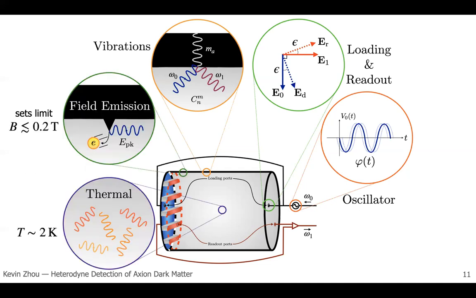In addition, we also have some more typical noise sources for cavities. First is field emission, which is that if the electric fields on the surface of the cavity are too large, they'll rip electrons off, therefore dramatically increasing the dissipation. This in practice sets a limit on the magnetic field inside of about 0.2 Tesla. In addition, the signal mode also is thermally excited. In this case, it's impractical to use a dilution fridge because the cooling capacity would not be high enough. So we just assume that we have typical superconducting temperatures of 2 Kelvin, which can be achieved with a normal helium bath.